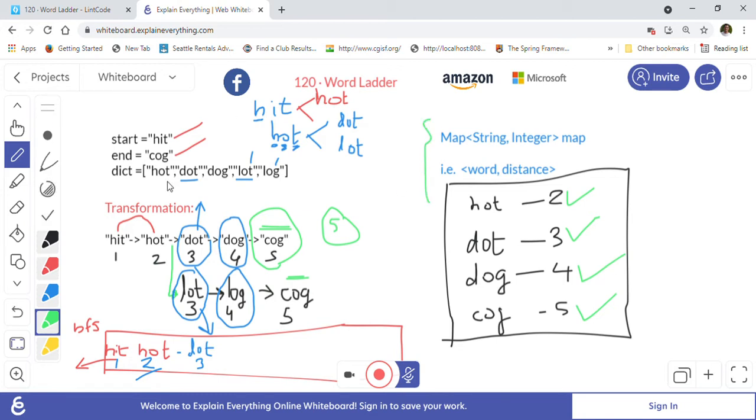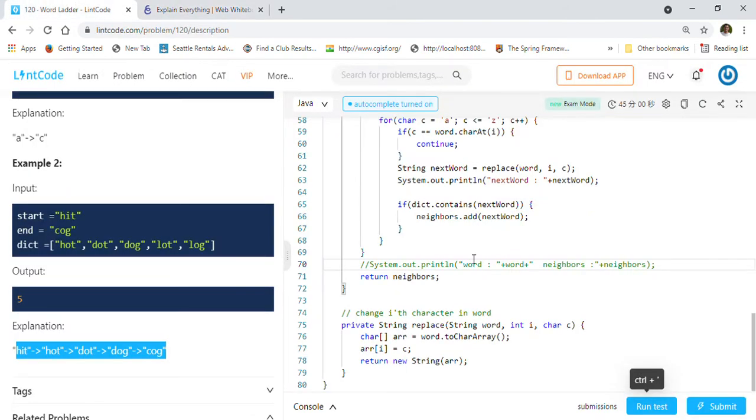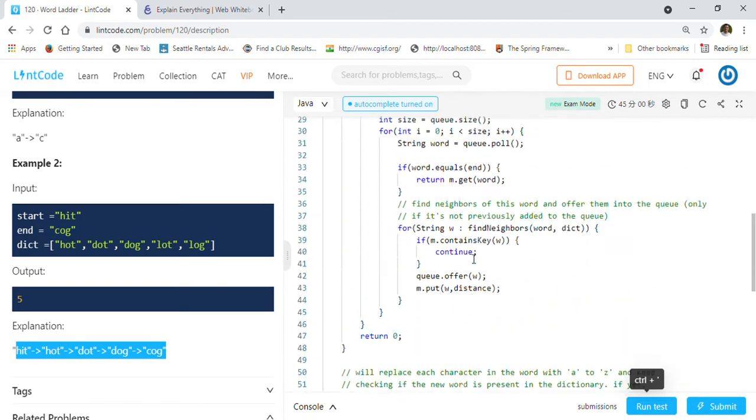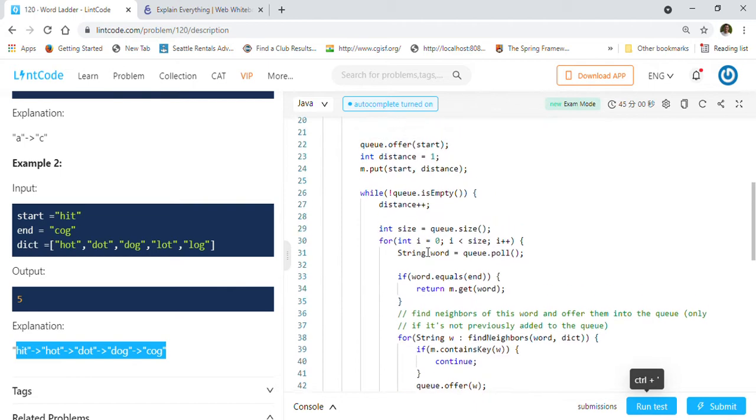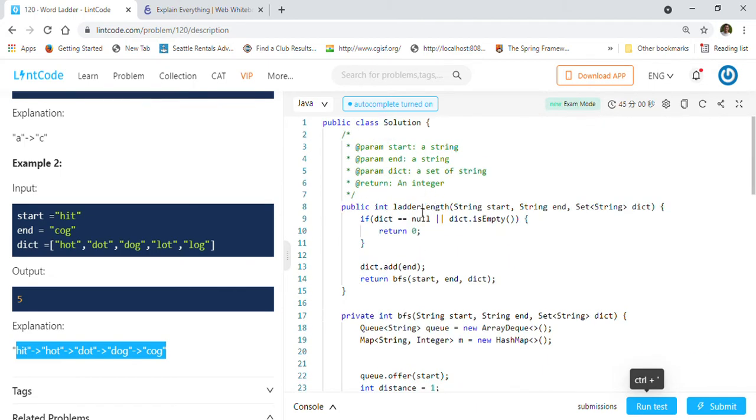So this is the general approach to solve the word ladder problem. So let us look into the implementation now. I just divided it into a couple of functions, so it becomes easier to understand. So this is the main function that we have been given. First we will make sure that if our dictionary is empty, then we cannot make any transformation, right? Then we will just return 0 in that case. Otherwise we will be adding our end word into the dictionary.